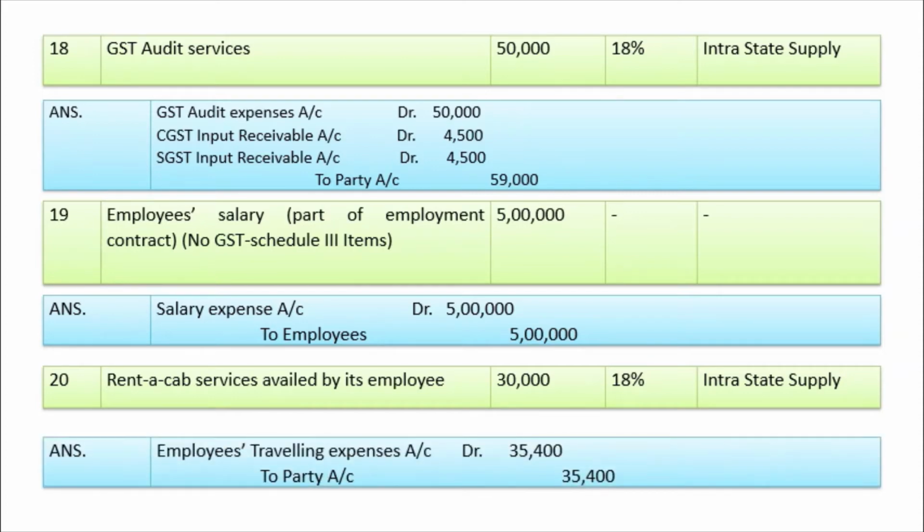So the answer is employees traveling expense account debit 35,400. 5,400 is nothing but 18% of 30,000. It will come to 5,400. To party account 35,400. So what we have done here, we have added the GST amount into the employees traveling expense account, and it is to be credited to party account.